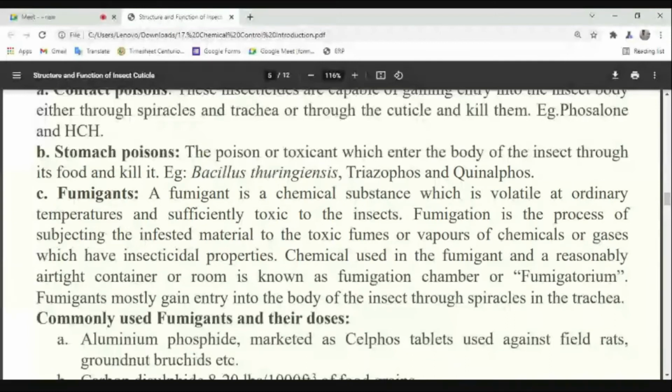So, two terms you understood: one is fumigant, another one is fumigation. One more terminology is there. What is that? Fumigatorium. Fumigatorium means some chamber, a fumigation chamber, very good.